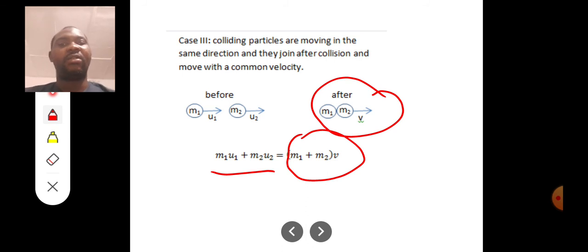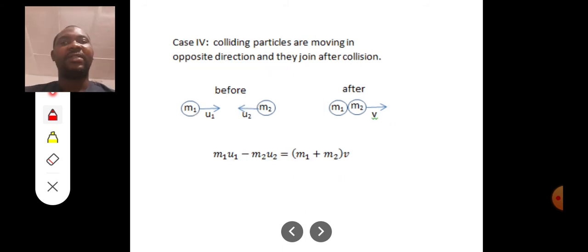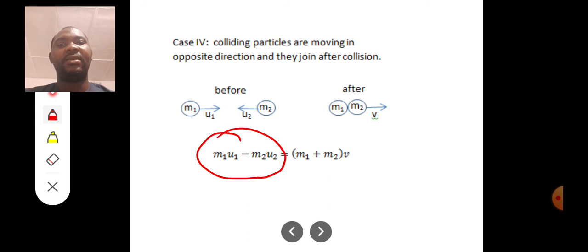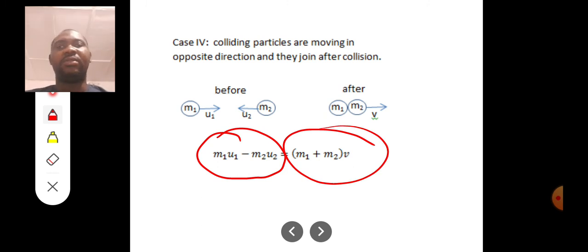Now case 4 has to do with colliding particles moving in opposite directions, that's head-on, and they join after collision. The head-on is the reason for the minus here. The initial momentum is m1u1 minus m2u2, but because they move with a common velocity, you have (m1 plus m2) times v.